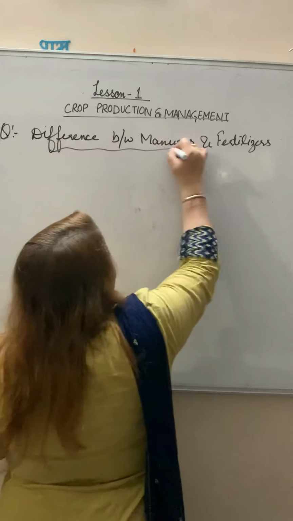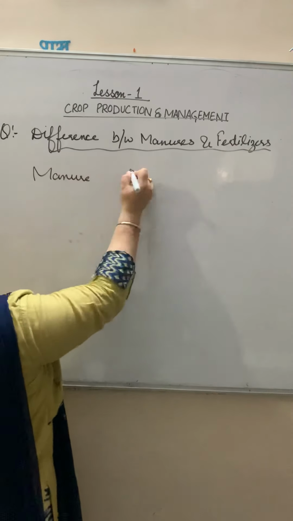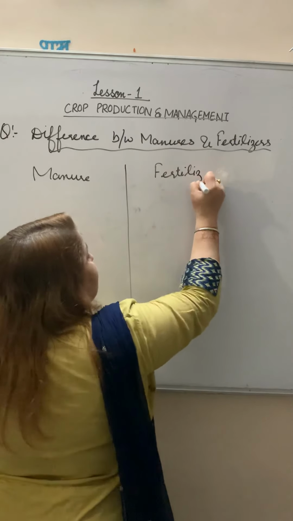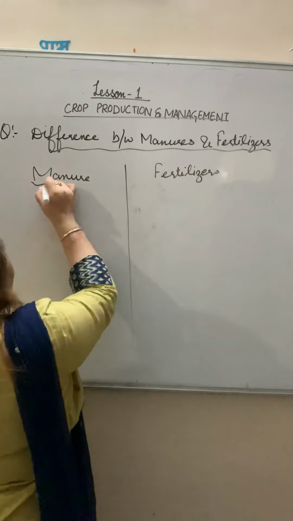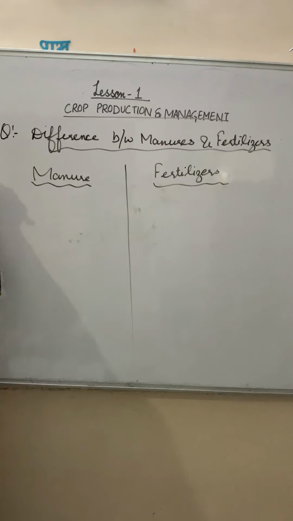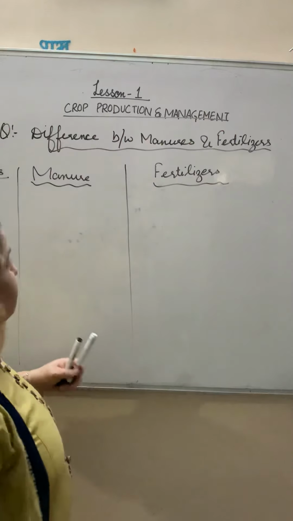So this concept will be more clear, right? These difference points are given in your book. 3 or 4 points are given, but we will write down 1 or 2 more points with the help of parameters. All of you know we have to write down the parameters, right? Parameters, manures, fertilizers.